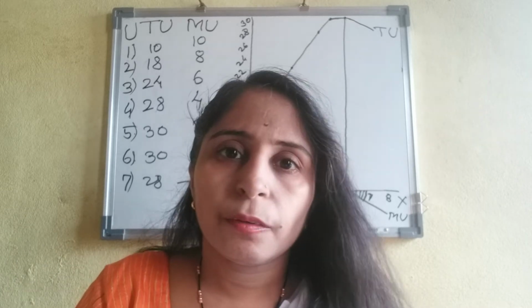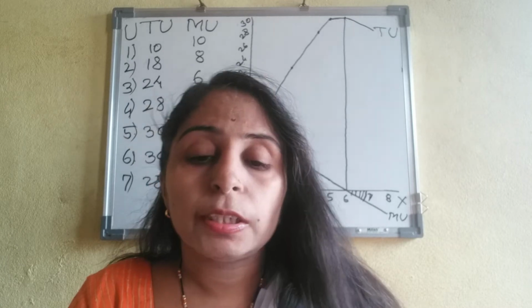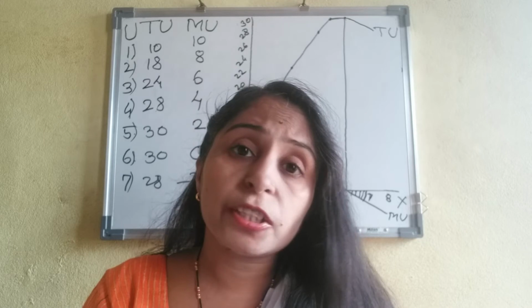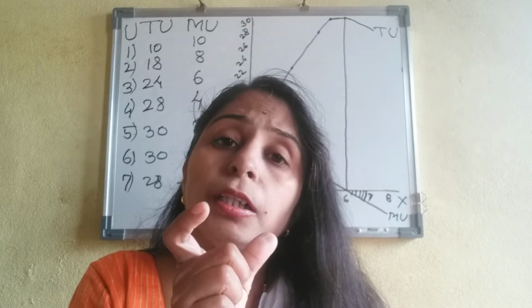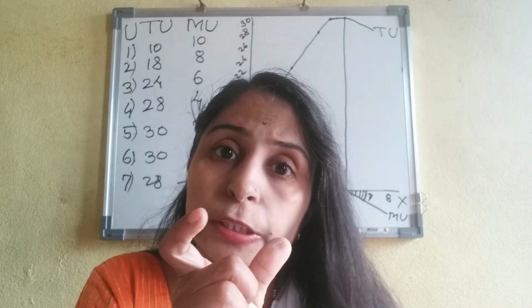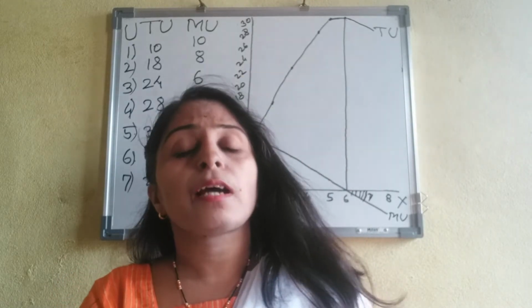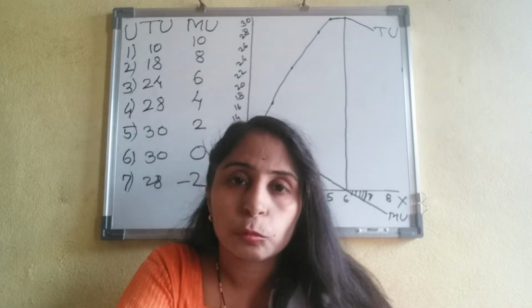The next assumption is that all commodities are consumed in a quick session. It means there is no gap between two units of consumption. The next assumption is that all units of the commodity are homogeneous.